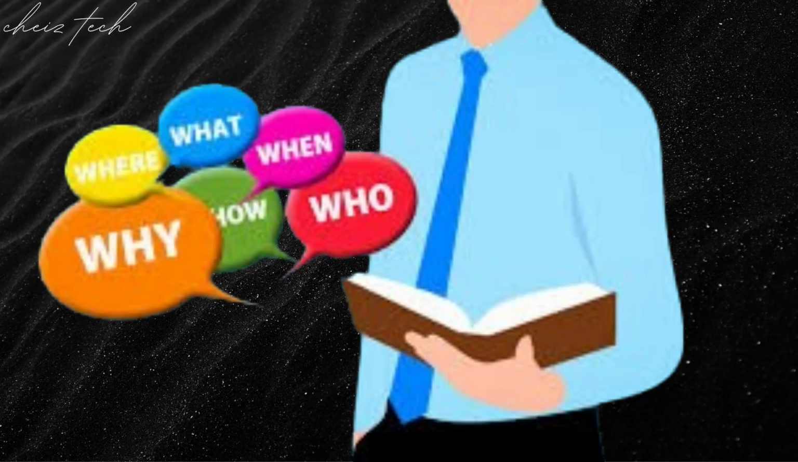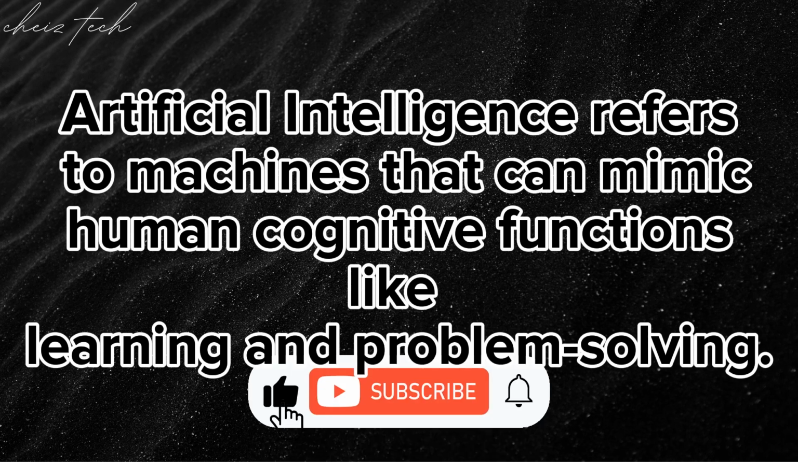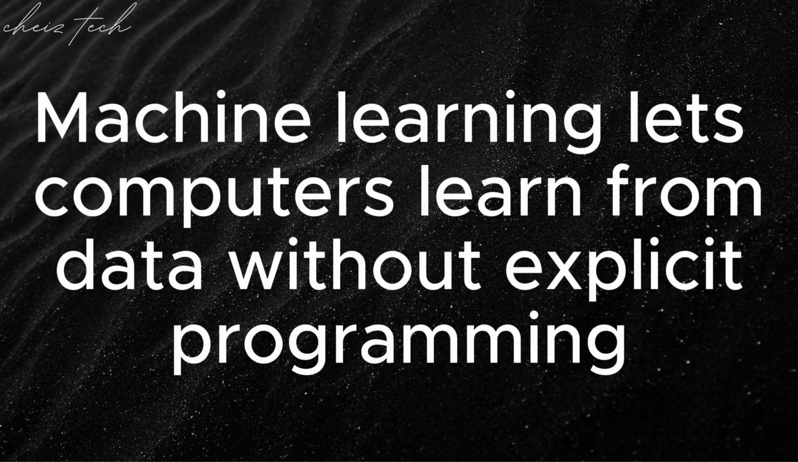So, what exactly is AI? Artificial intelligence refers to machines that can mimic human cognitive functions like learning and problem solving. It's a vast field, but today we'll focus on a specific type of AI, machine learning. Machine learning lets computers learn from data without explicit programming.